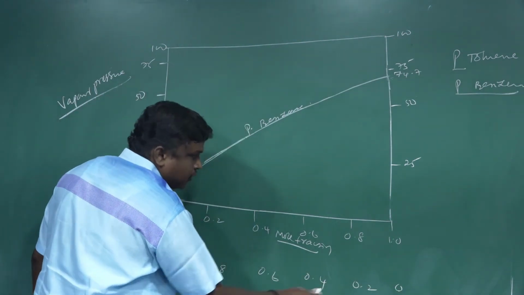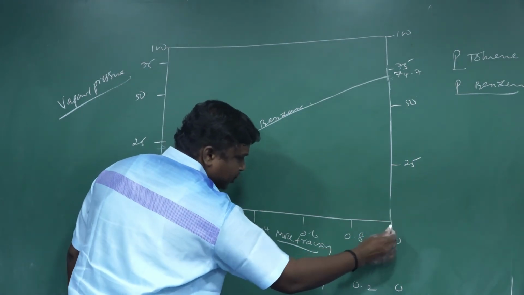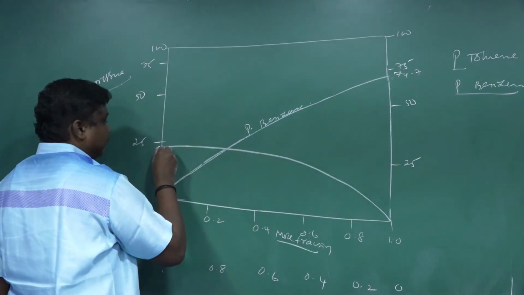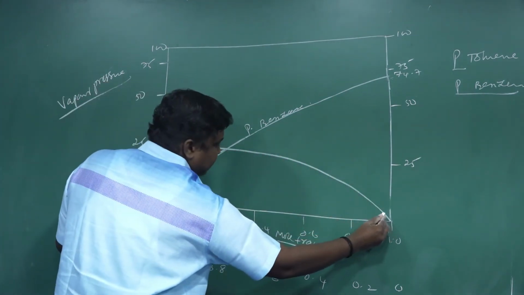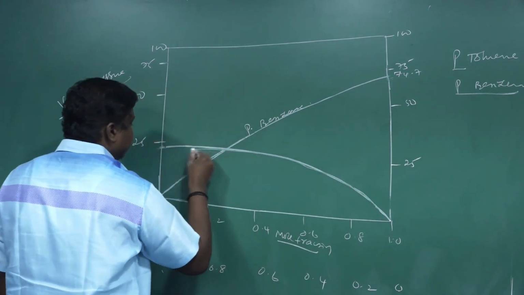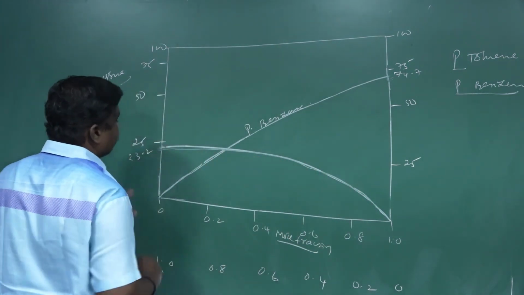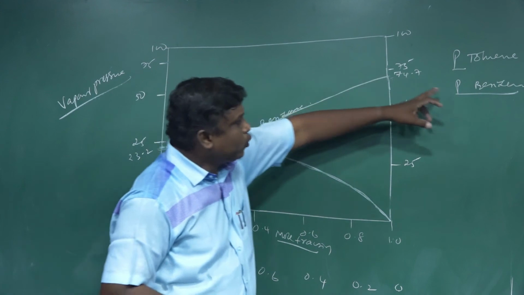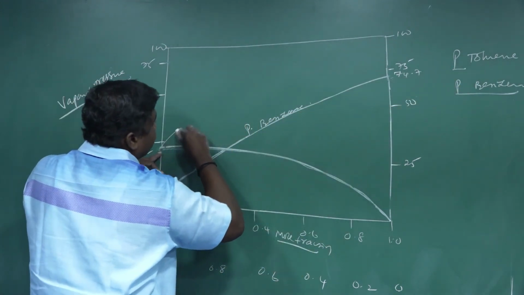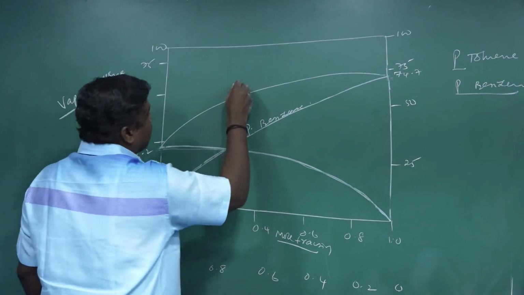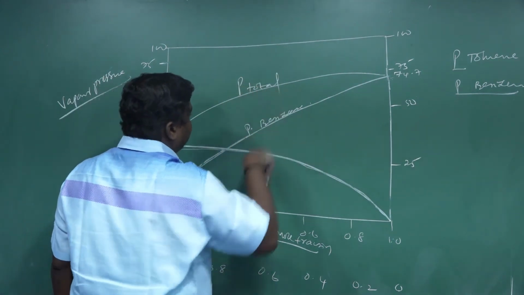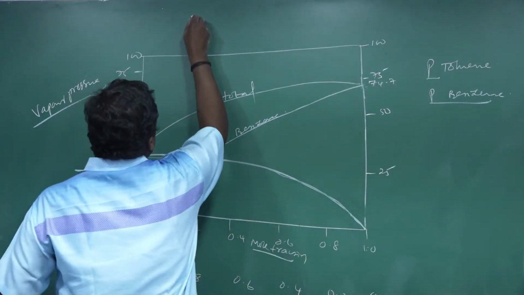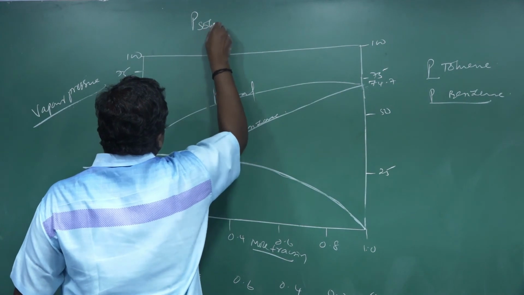As the mole fraction increases, the vapor pressure automatically increases, up to 23.2. On average, the vapor pressure of toluene and benzene gives the total pressure.